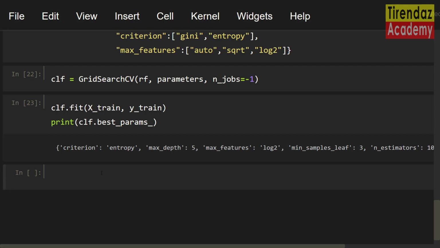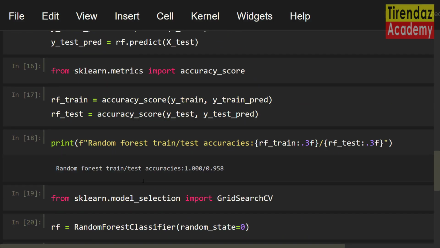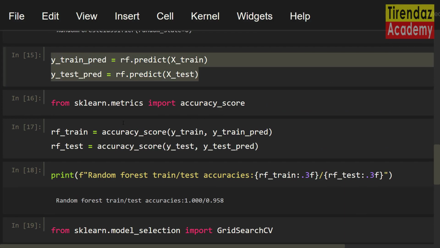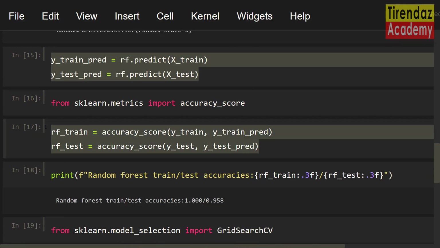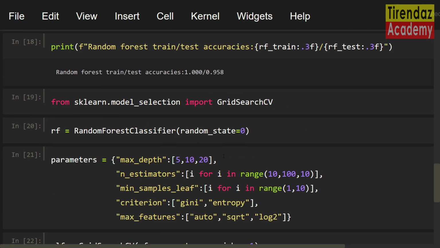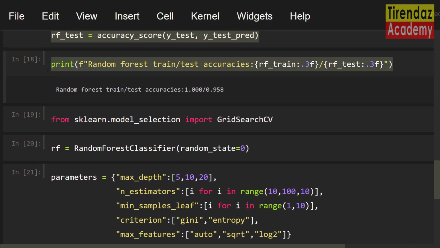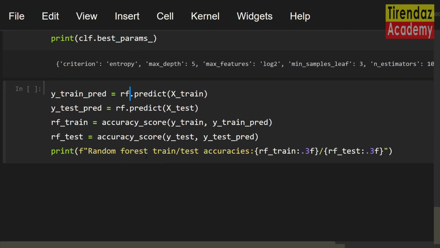Now, I am gonna predict the values of the training and test set. Note that we don't need to train our model again, because after the best parameters are found, the model is trained with these parameters. So you can directly use the clf model for prediction. Let's predict the values with this model. To do this, let me copy these codes and paste them here. After that, let me copy these codes and paste them here. Lastly, I am gonna copy this code and paste it here. I am gonna only change the model name, and let me set clf.